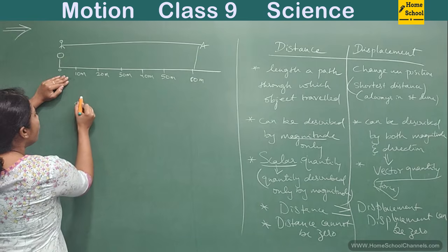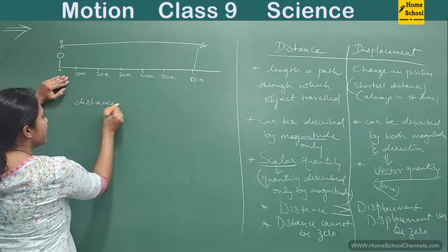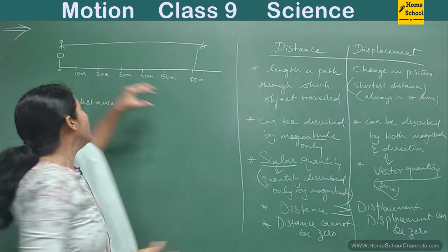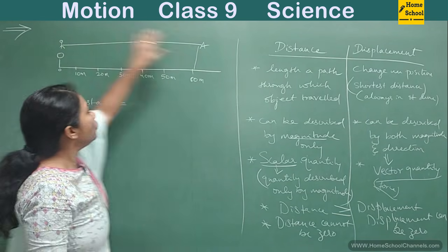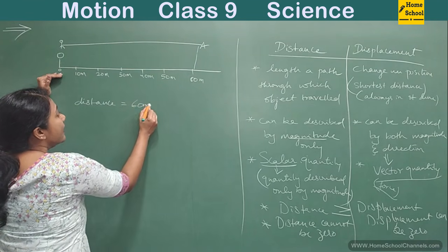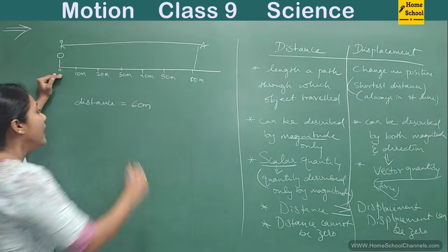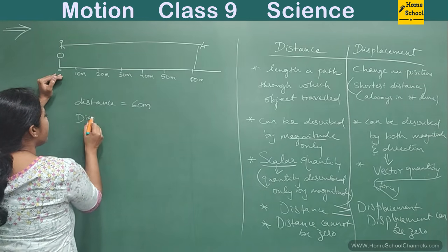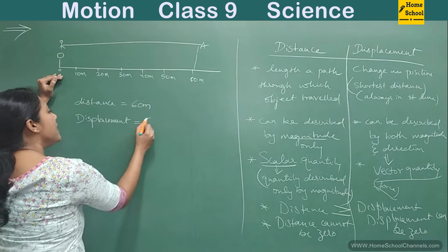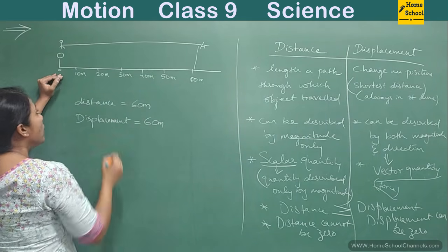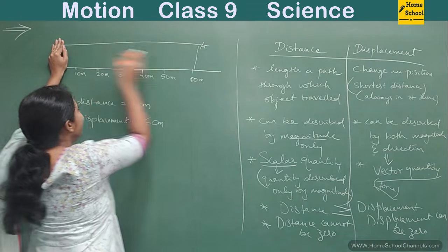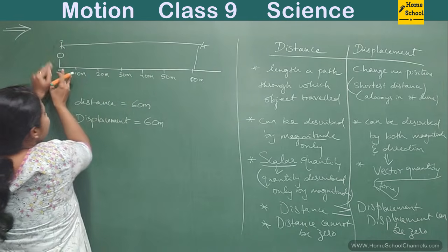If I ask you what is the distance, what is your answer? Distance is the path length, the length of the path that you traveled. You traveled from O to A. What is the length? 0 to 60. That means 60 meters is your distance. And what is the displacement in this case? If I ask you what is the displacement of the person, what is your answer? Displacement is also 60 meters, because initially you were here, finally you are here. So final point minus initial point, 60 minus 0.